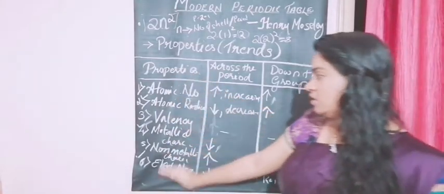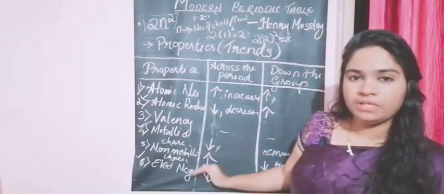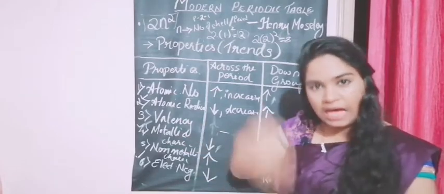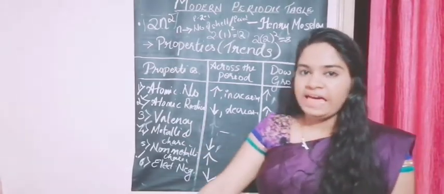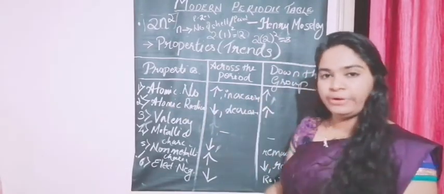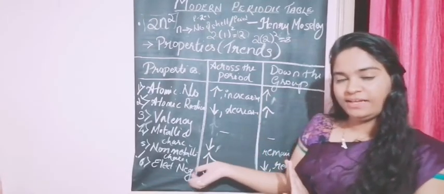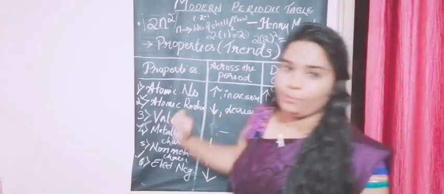You can first categorize which ones have similar trends, then write the ones with opposite trends next, and finally write the exception, like our atomic number, which increases both ways. Mark it as very important.